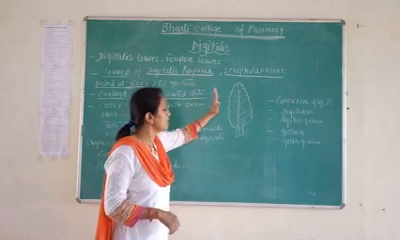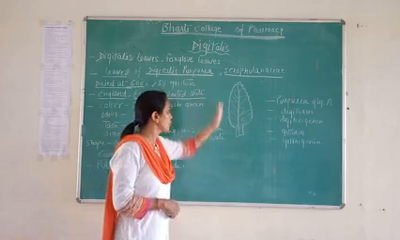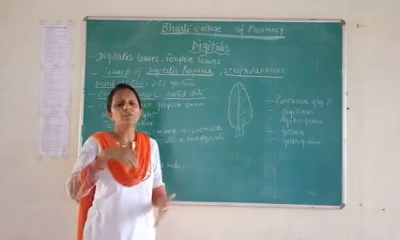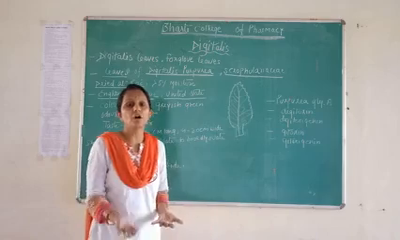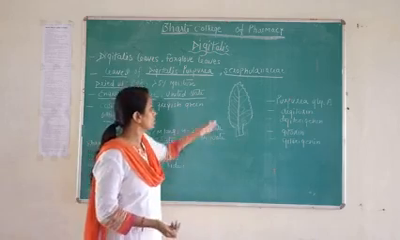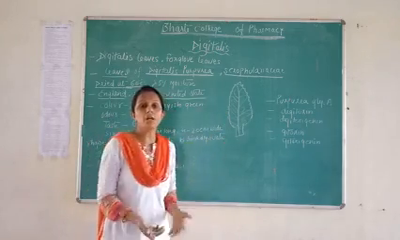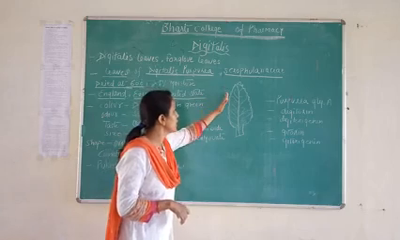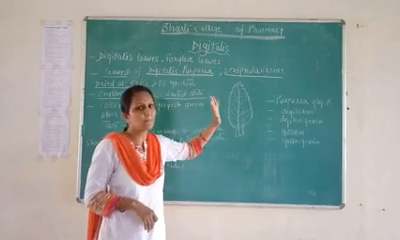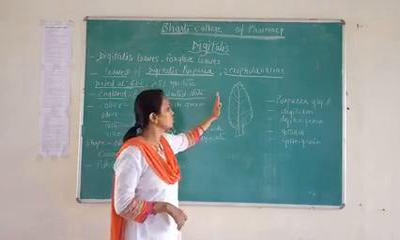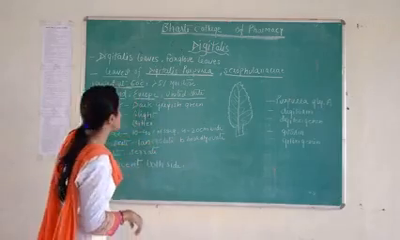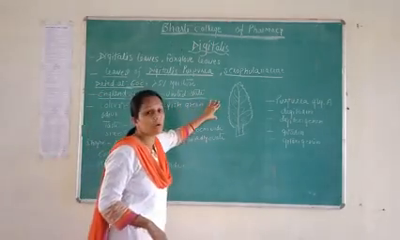So here we study the morphology of a leaf: which kind of form, which kind of color, which kind of taste and odor is present on the leaf. This is all we study in the morphological part. So we go through the morphological part of that digitalis. First of all, we study the color.